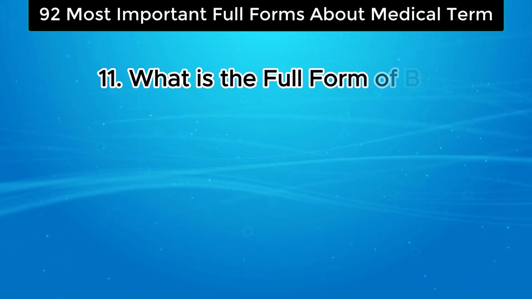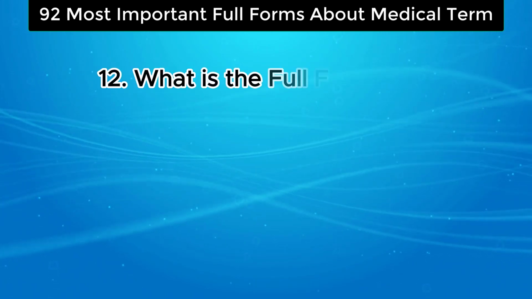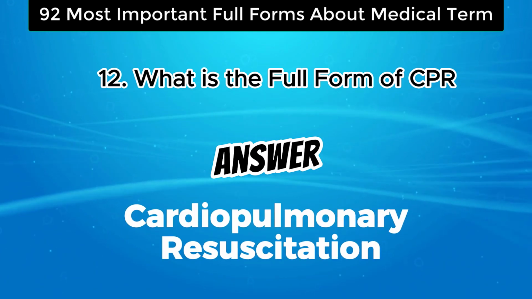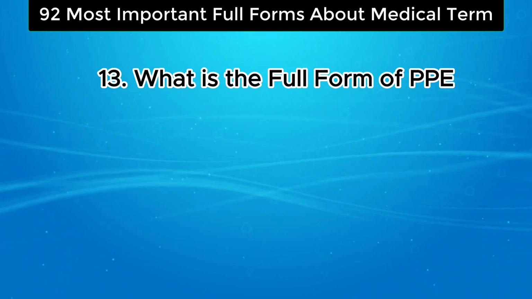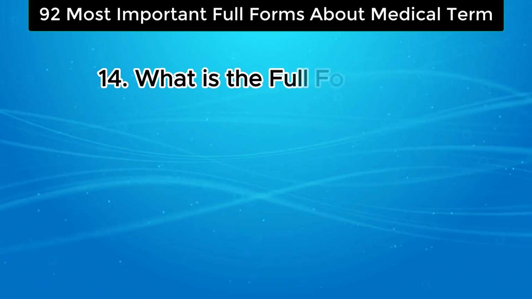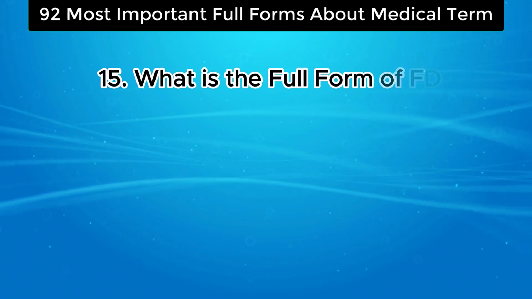What is the full form of BMI? The answer is body mass index. What is the full form of CPR? The answer is cardiopulmonary resuscitation. What is the full form of PPE? The answer is personal protective equipment. What is the full form of IV? The answer is intravenous. What is the full form of FDA?